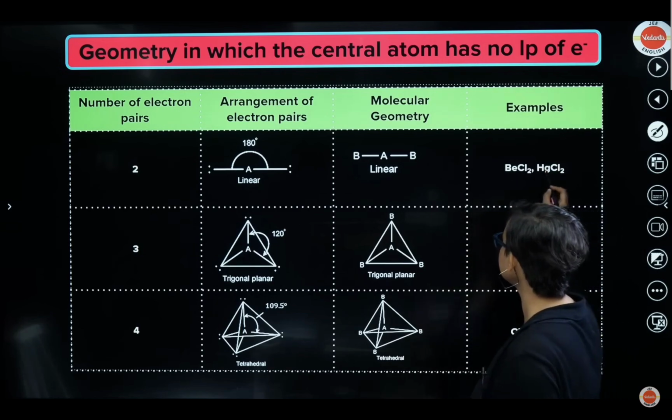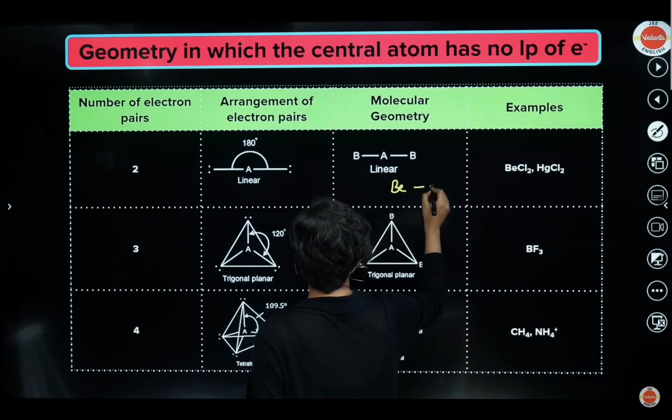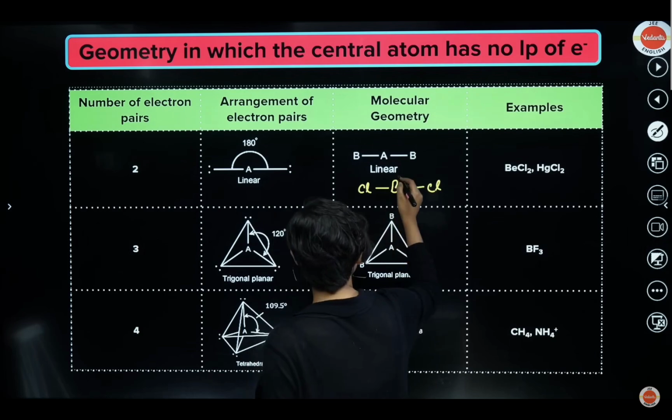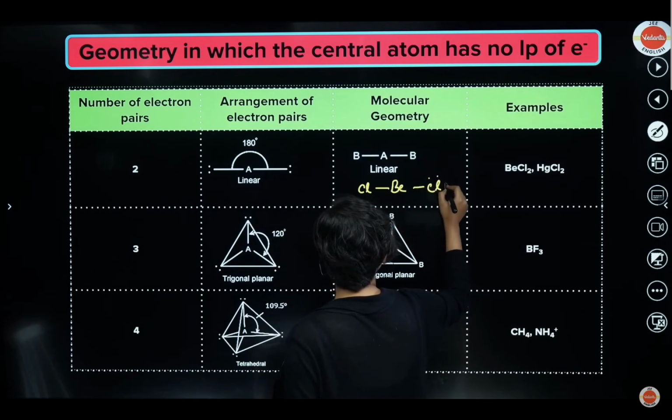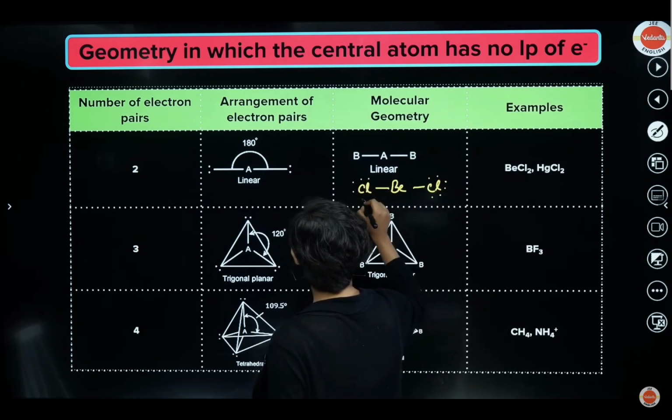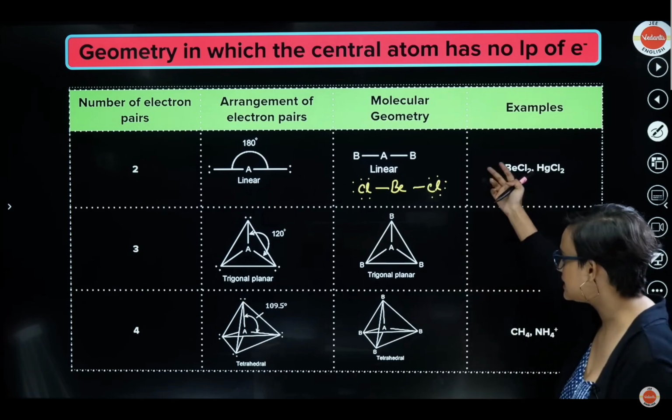An example is BeCl2. How do you draw BeCl2? Like this. Beryllium has only 2 electrons, so 1 here, 1 here. Cl has 1, 2, 3, 4, 5, 6, and 7. Okay, this is your BeCl2. HgCl2 you can also draw the same way.